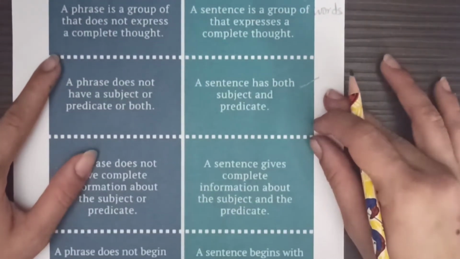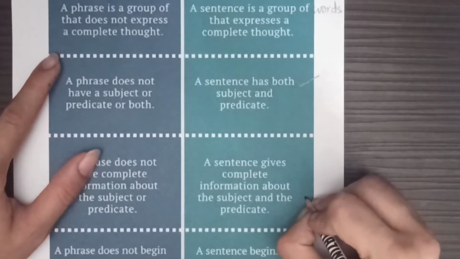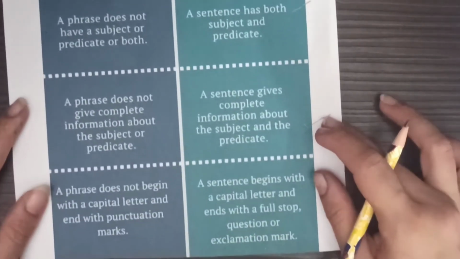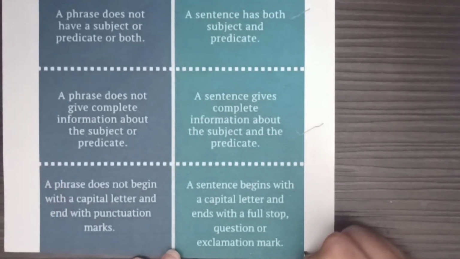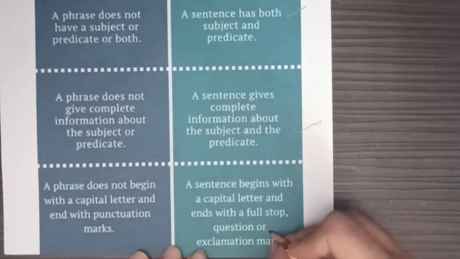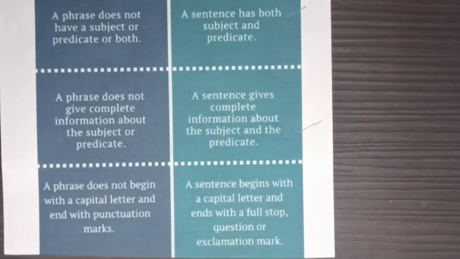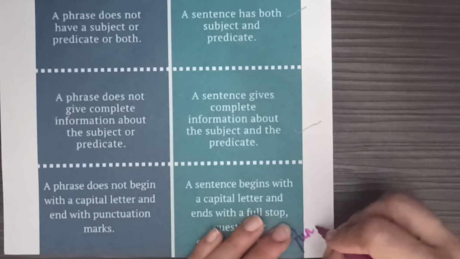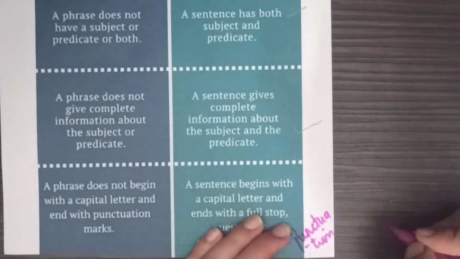A sentence gives complete information about the subject and the predicate. A sentence begins with a capital letter and ends with a full stop, question mark, or an exclamation mark. So what are we talking about here? We are talking about punctuation marks.